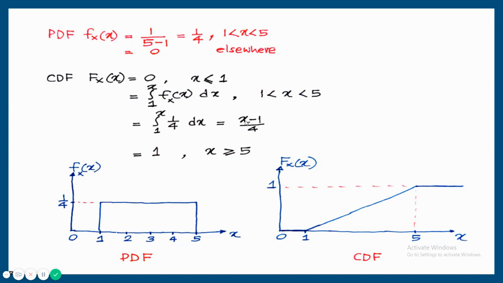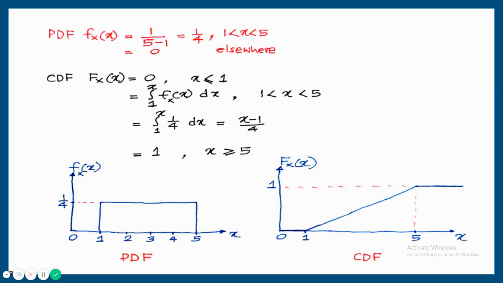Substituting the lowest random variable 1, (1 minus 1) divided by 4, so the answer is 0. Substituting the highest random variable 5, (5 minus 1) divided by 4 is equal to 1. So using this method, the cumulative distribution function answer can be verified. And both plots I am showing here. The first plot is the probability density function, x versus small f(x). It is uniformly distributed, due to that reason we get a constant value from 1 to 5. That constant value is equal to 1 by 4.